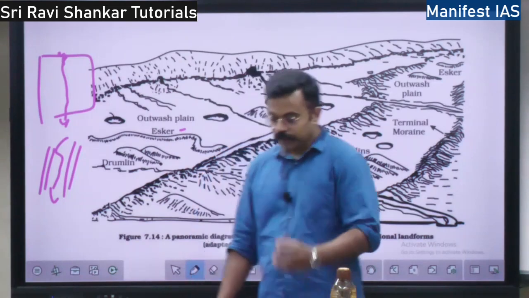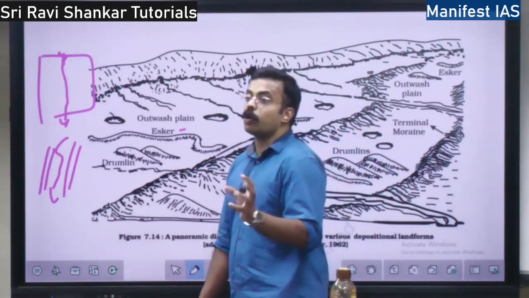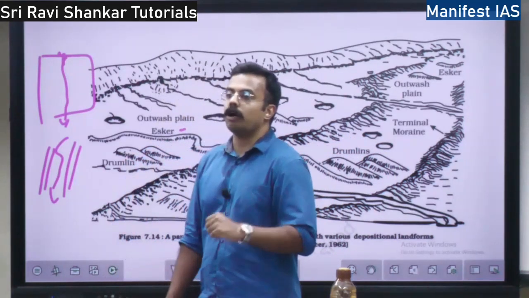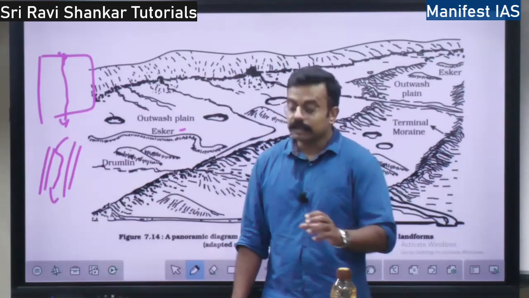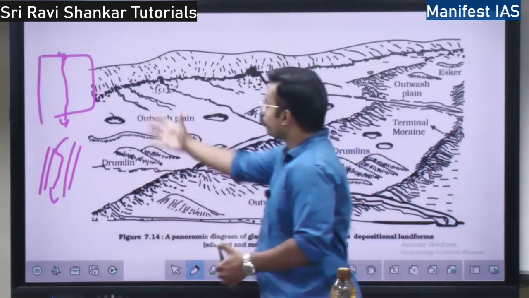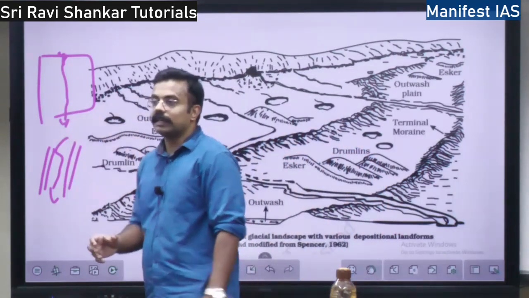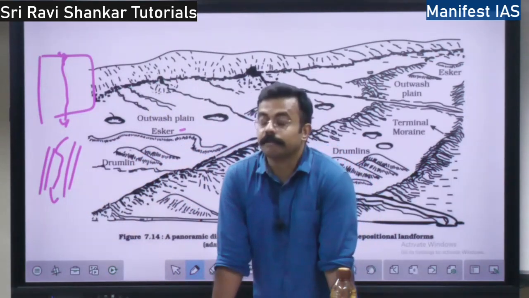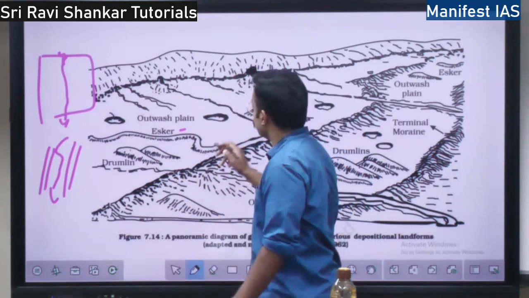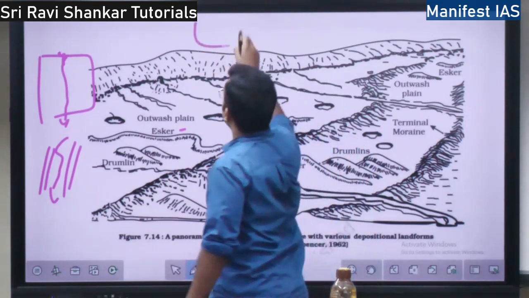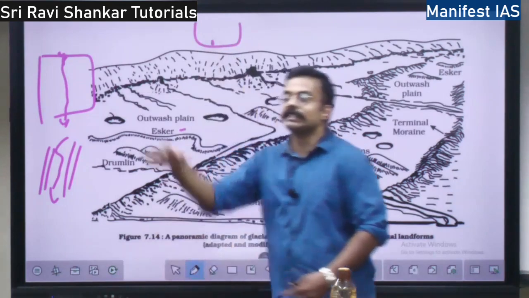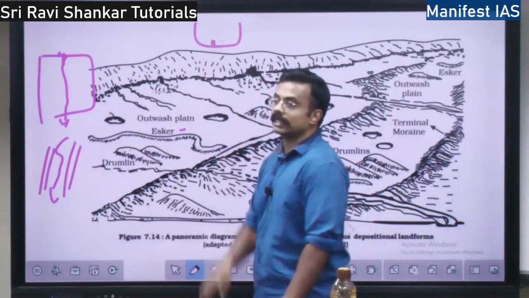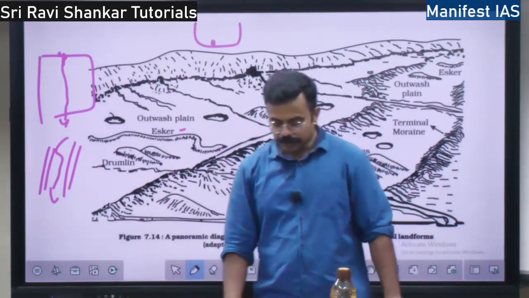what happens? There will be some coarse material like stone, cobbles, pebbles, mud, all those things, right? They will settle. They cannot flow forever. They will get settled in between, in the valley. Suppose this is a valley, they will get settled. So when the whole ice block melts, then only you can see the esker, right?